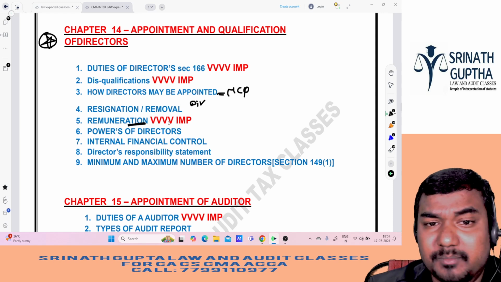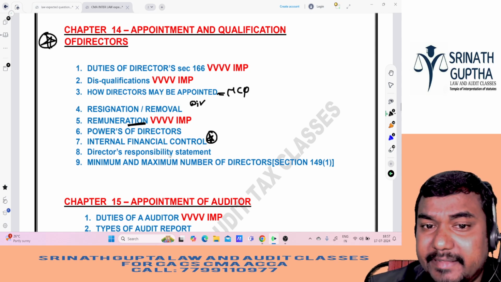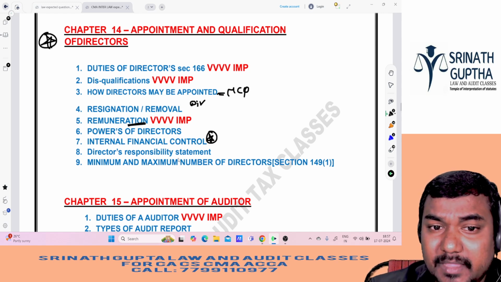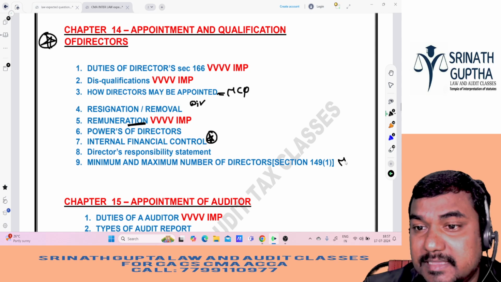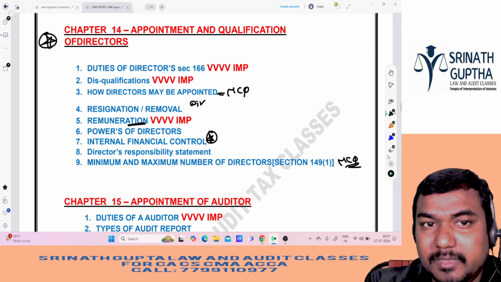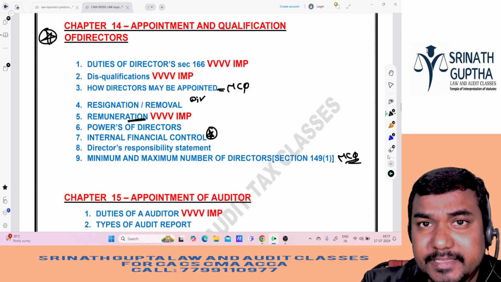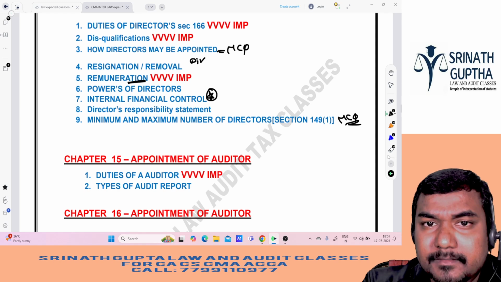Remuneration of directors is very very important. And powers of directors, internal financial controls he may ask, 1 star. And directors responsibility statement he may ask. Minimum and maximum number of directors he can ask in the MCQ, sir, based on this chapter number 14. So please note down all these questions in your notes also.